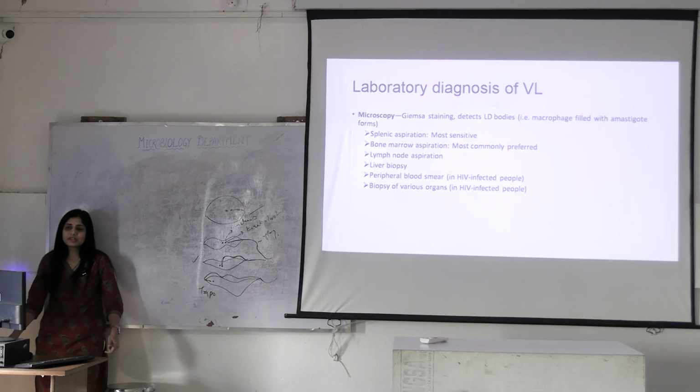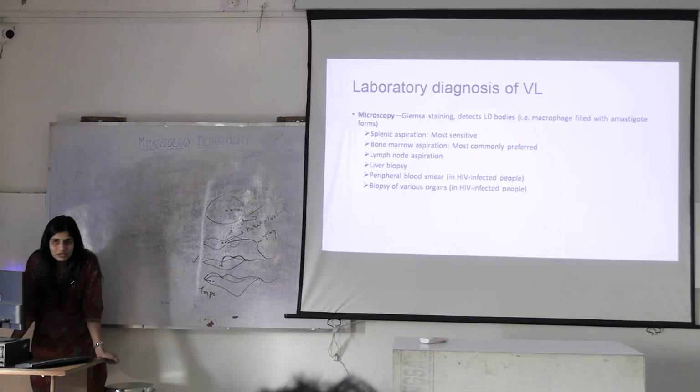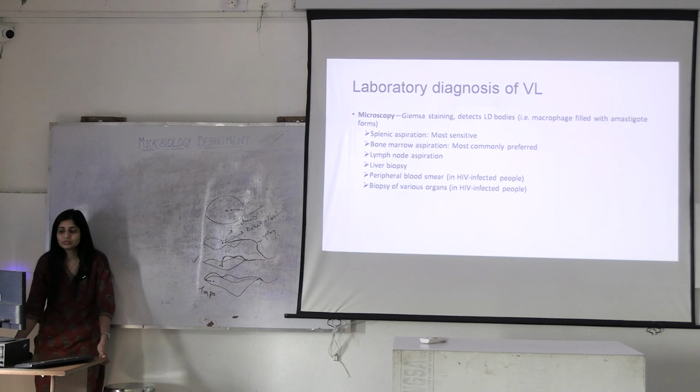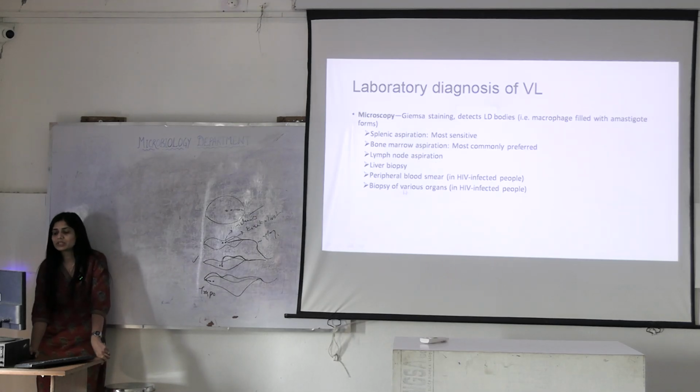What is the most sensitive sample? Since it's a visceral disease, you can take splenic aspiration. But is it always possible to take this? So we prefer what? Bone marrow. The most commonly preferred sample is bone marrow aspiration. Or you can go for lymph node aspiration, liver biopsy, or in an HIV infected person, you can go for PBS.